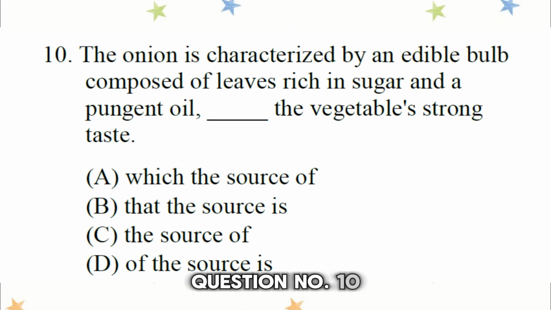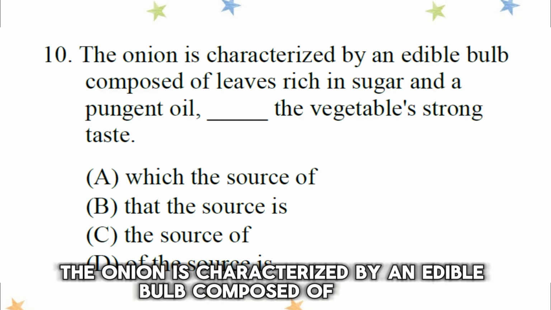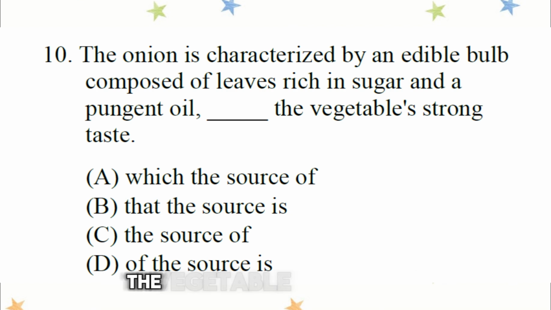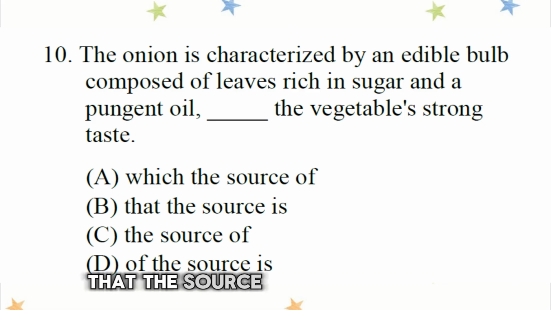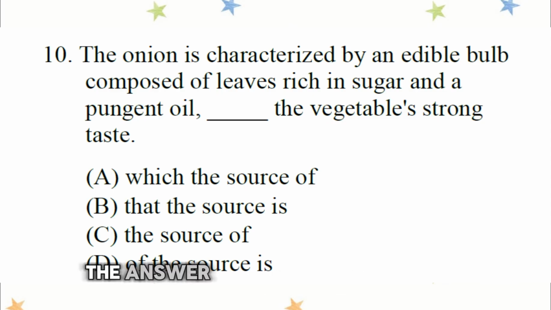Question number 10. The onion is characterized by an edible bulb composed of leaves rich in sugar and a pungent oil, the source of the vegetable's strong taste. A. Which the source of. B. That the source is. C. The source of. D. Of the source is. The answer is C.